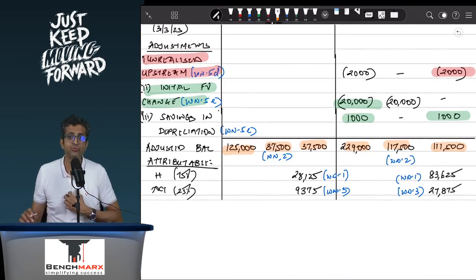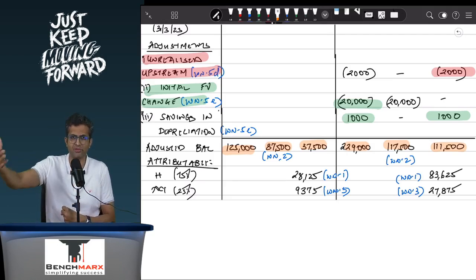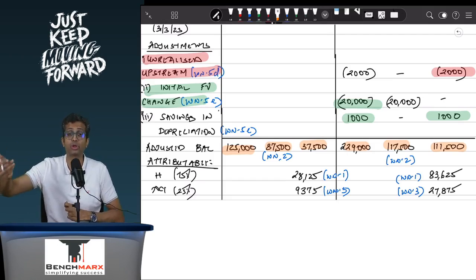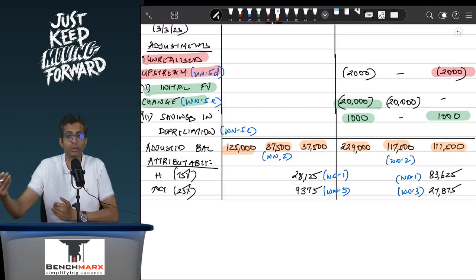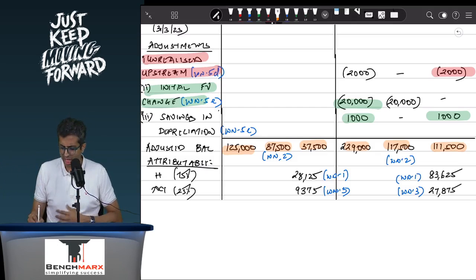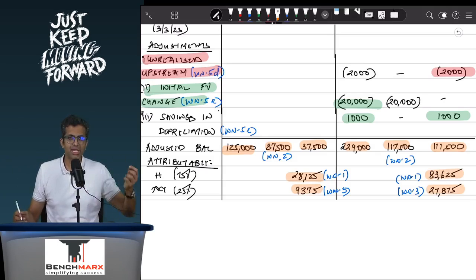Now remember, the pre-acquisition reserves you can split between parent and NCI. However, NCI is already shown at fair value, and hence there will be no further allocation of the pre-acquisition profits to the NCI. However, profits after the acquisition date will be attributable to NCI, and hence I have split the post-acquisition profits between parent and NCI. The pre-acquisition profits, 100% of them will entirely go into the goodwill working.